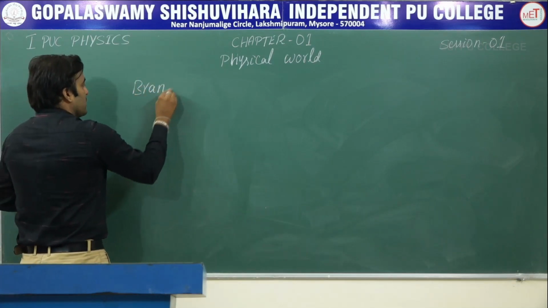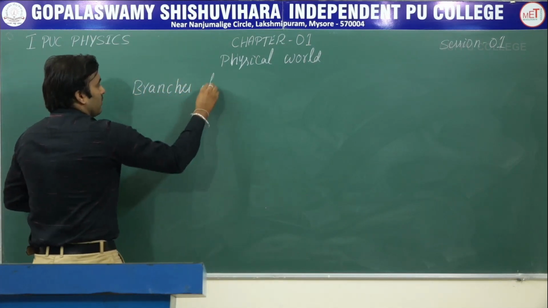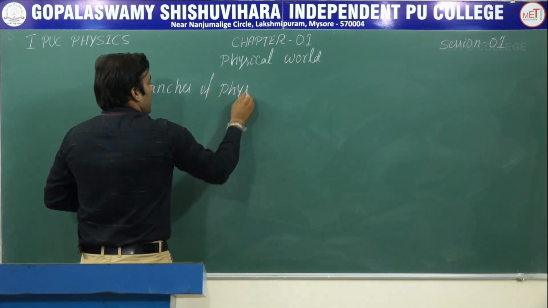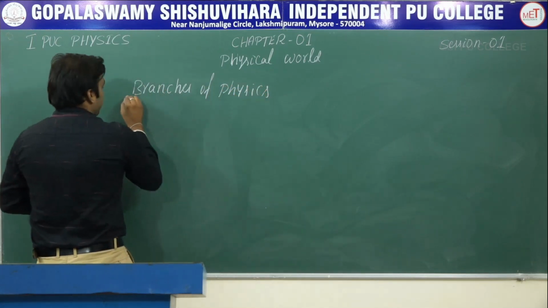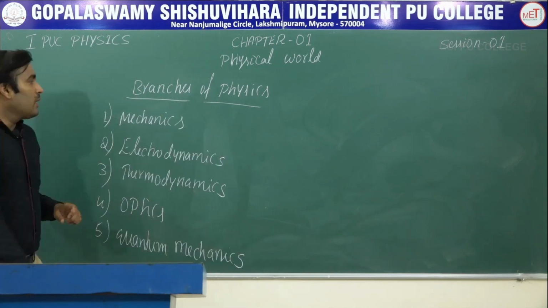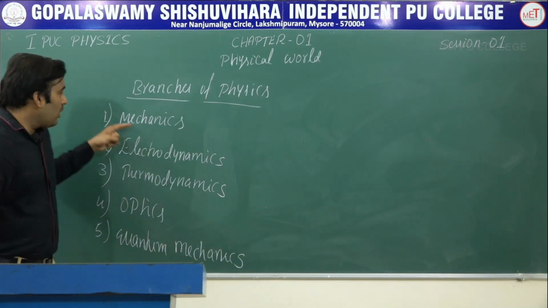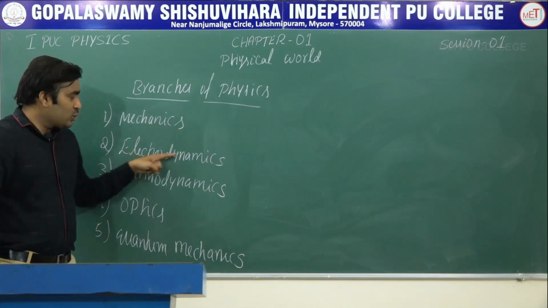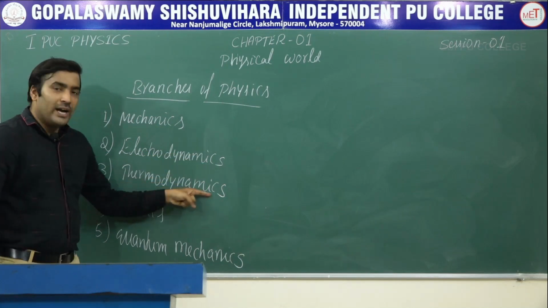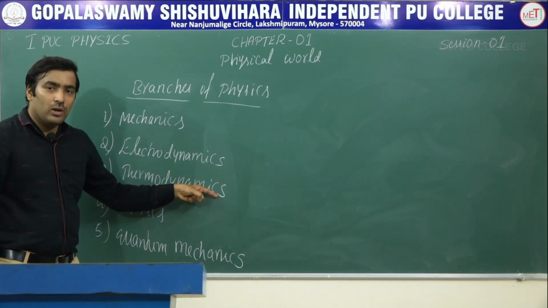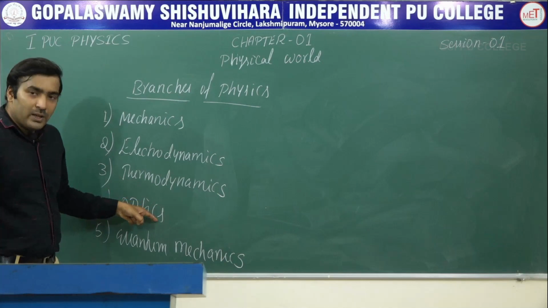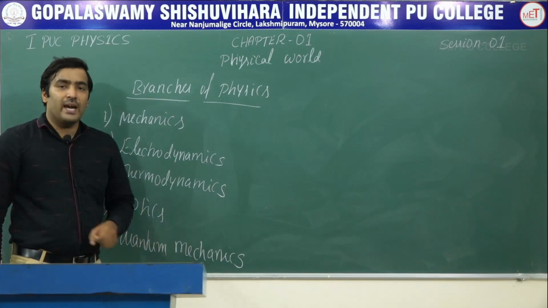Now, let us understand the main branches of physics. The main branches of physics are mechanics, electrodynamics, thermodynamics, which is also called thermal physics, optics, and quantum mechanics.